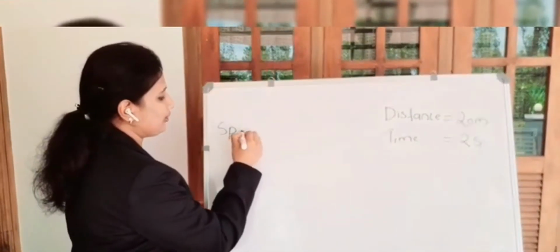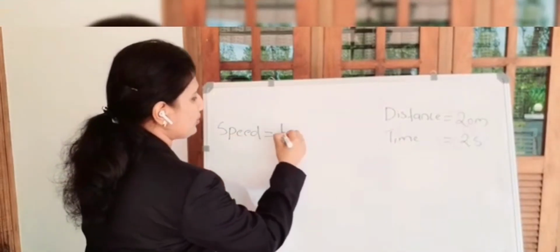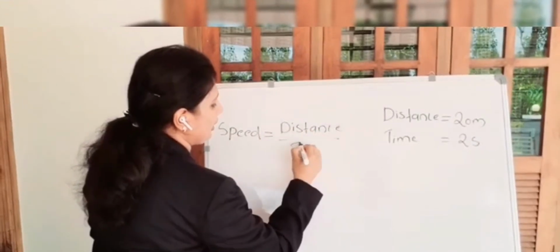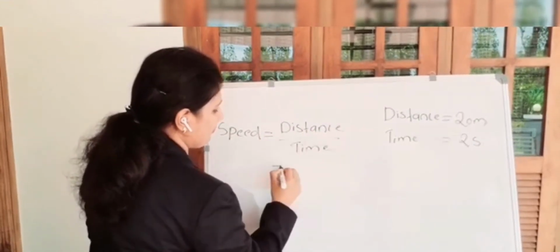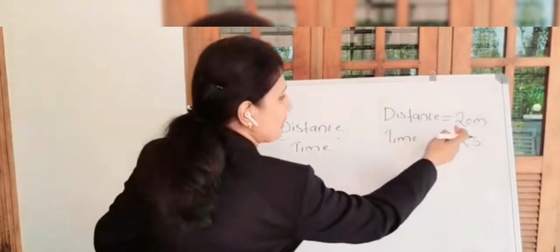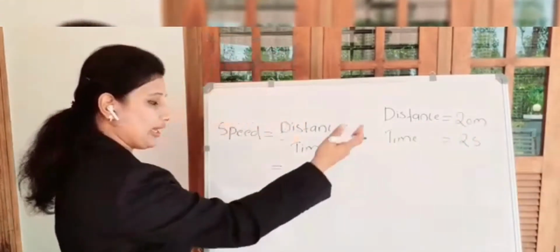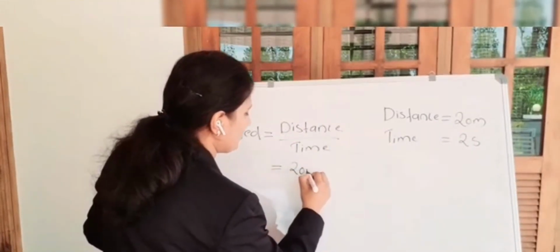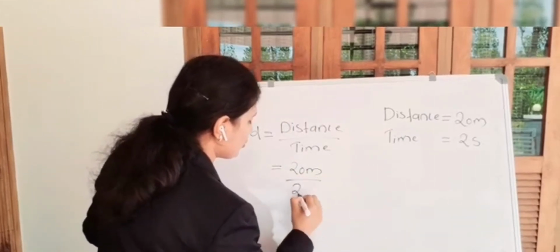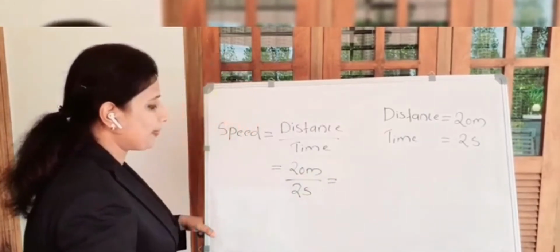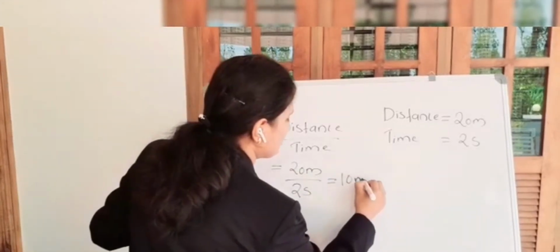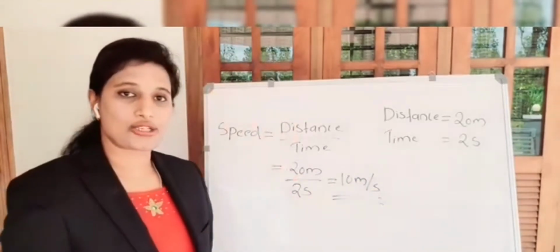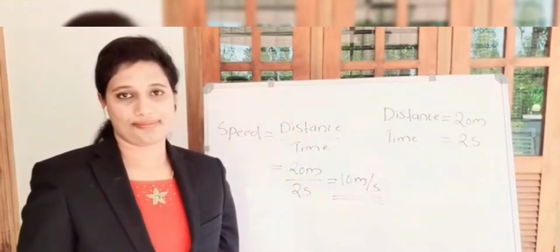The equation for speed is equal to distance divided by time. So your distance is in meter and time is in seconds, so directly you can substitute the values. Substitute for distance: 20 meter divided by 2 seconds is equal to 10 meter per second. So here speed is equal to 10 meter per second.